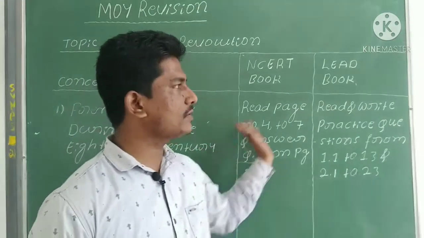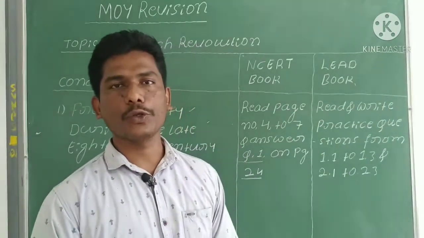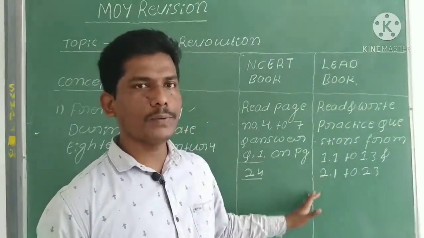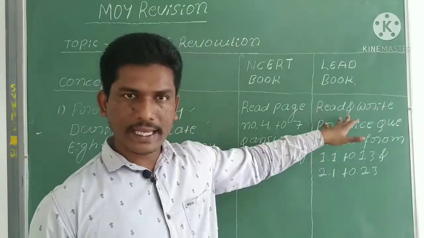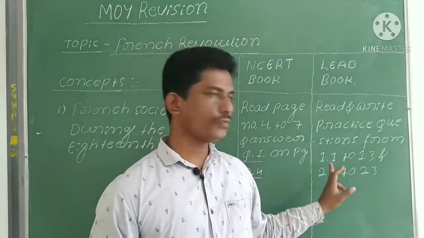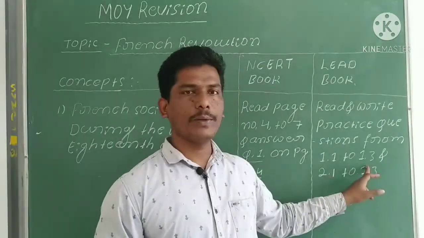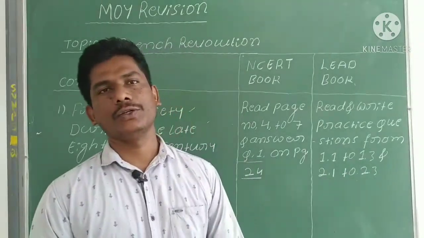After that, once again you need to go to the lead supplementary book. In the lead supplementary book, please try to understand the concept. In that concept, please practice all questions from 1.1 to 1.3 and 2.1 to 2.3.